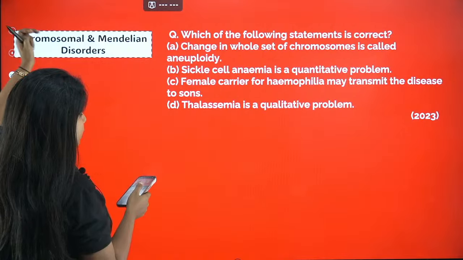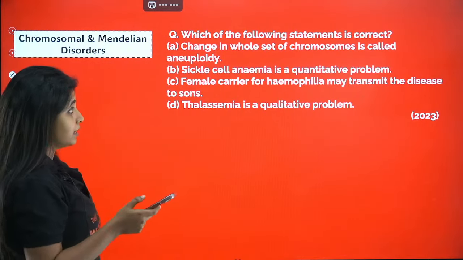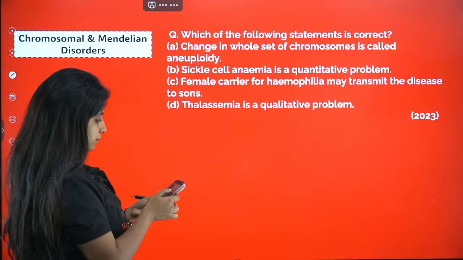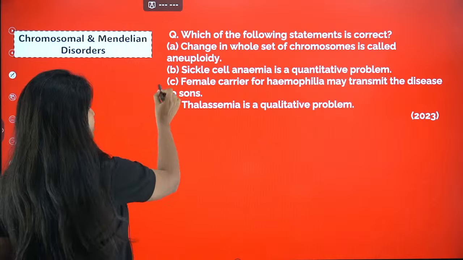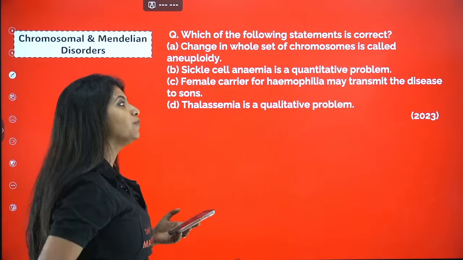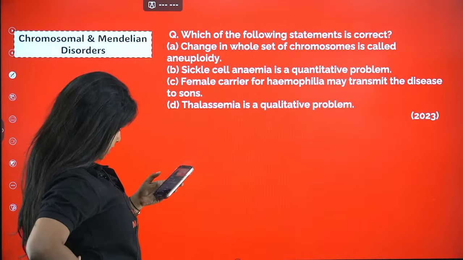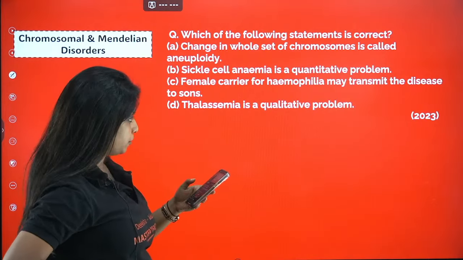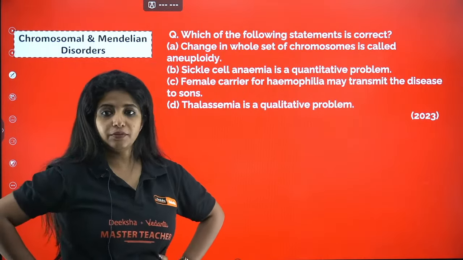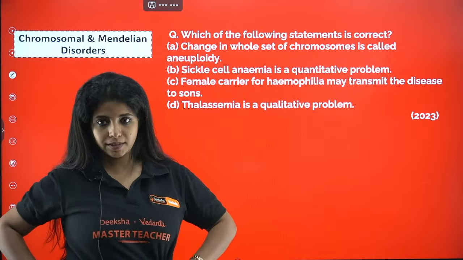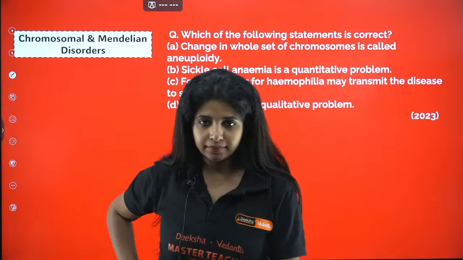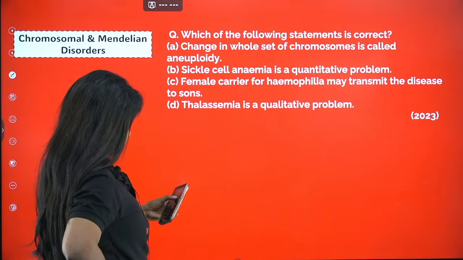Now, which of the following statement is correct? Change in the whole set of chromosome is known as aneuploidy. Sickle cell anemia is a quantitative problem. Female carrier for hemophilia may transmit the disease to sons. Thalassaemia is a qualitative problem. Which of them is correct is being asked.